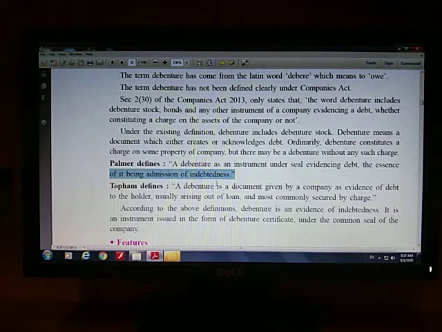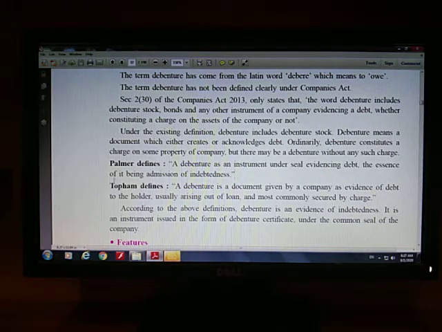So it is the admission of indebtedness. It is nothing but the proof, right? The company accepts that it has taken some amount of loan from the debenture holder. So it is an instrument under the common seal of the joint stock company, which is an evidence or proof of the company's indebtedness, right?